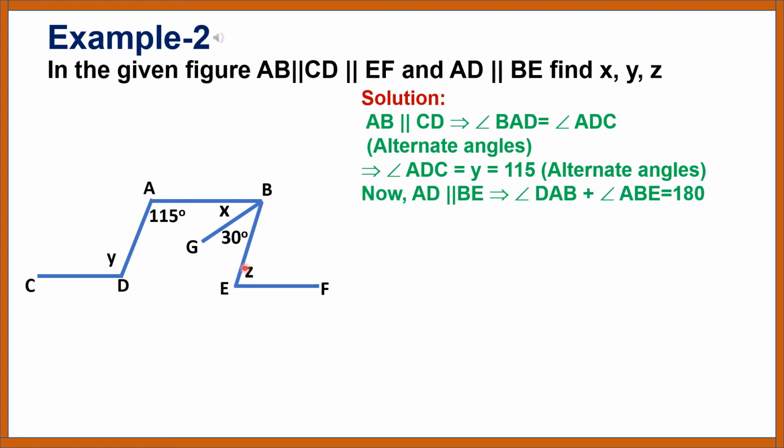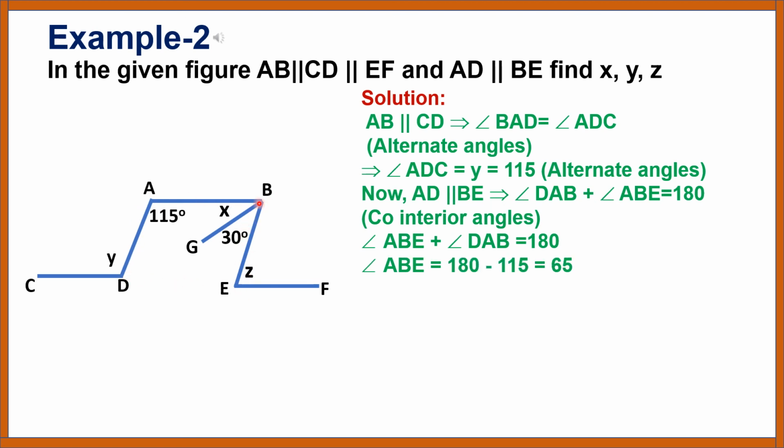This implies angle DAB plus angle ABE is equal to 180 degrees. These are co-interior angles. Therefore, angle ABE is equal to 180 degrees minus 115, which is 65 degrees. Angle ABE is equal to x plus 30 is equal to 65 degrees. Therefore, x is equal to 65 minus 30 is equal to 35 degrees.